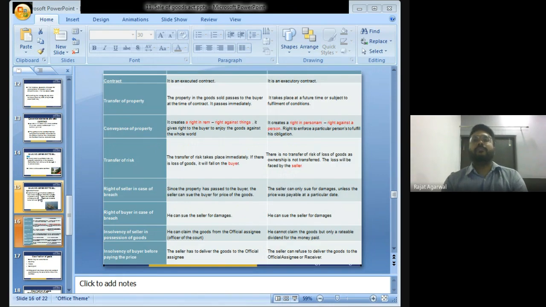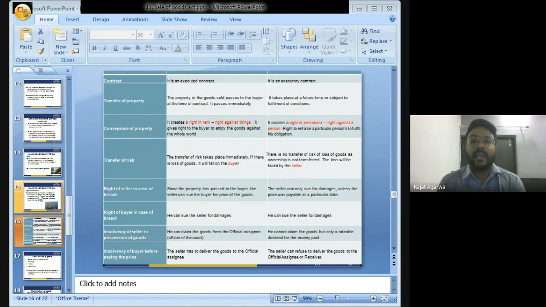So what is the difference between sale and contract of sale? Sale is an executed contract and agreement to sale is an executory contract. Transfer of ownership: the property in the goods sold passes to the buyer in a contract of sale, and in an agreement to sale, the transfer of property will take place at a future date. Conveyance of property.